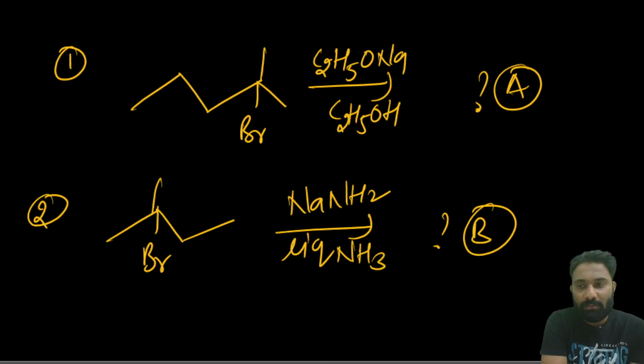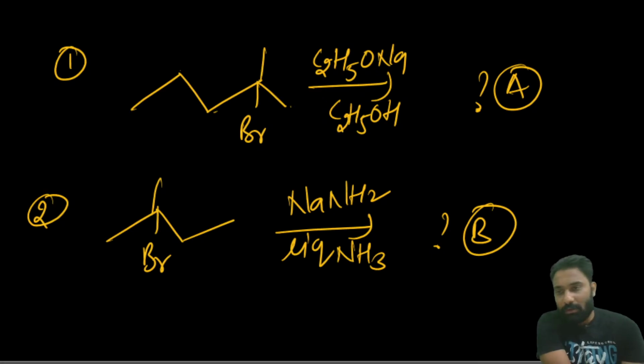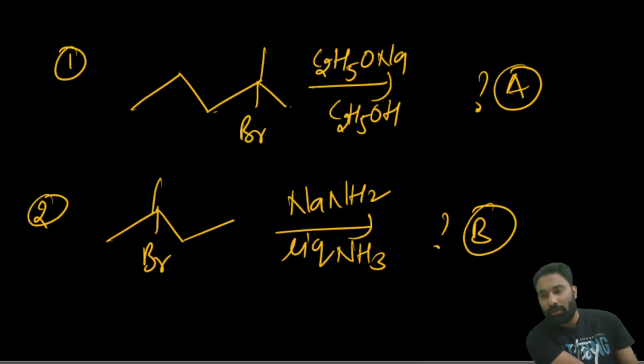A is 2-methyl-butene, 1, 2, 3, 4, 5, pentene. Okay. Correct. 2-methyl-pentene. Okay, correct.